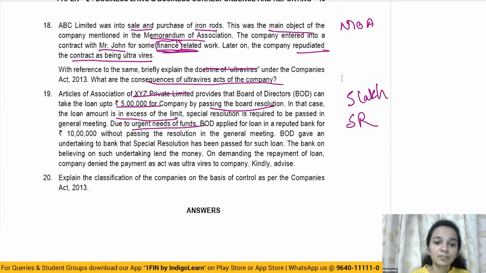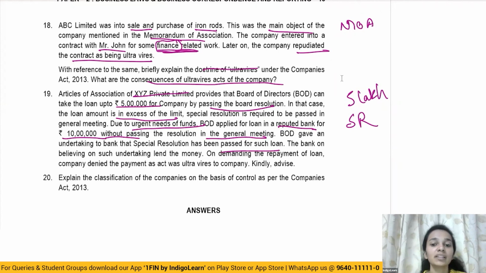Due to urgent need of funds, the Board of Directors applied for a loan in a reputed bank for 10 lakh rupees without passing a resolution in the general meeting. So they forgot to pass a resolution in the general meeting with respect to this loan of 10 lakh rupees. The BOD gave an undertaking to the bank that a special resolution has been passed for the loan. The bank, believing such undertaking, lent the money. On demanding repayment of the loan, the company denied the payment as the act was ultra vires to the company. Can you kindly advise? So here, what is happening?